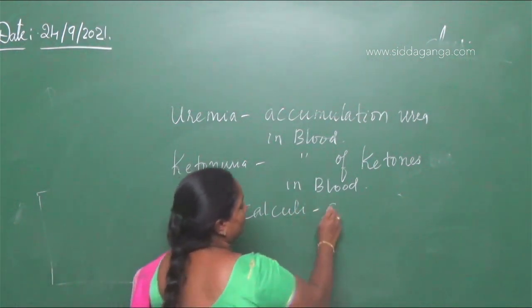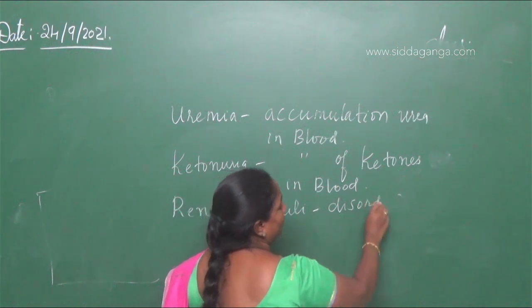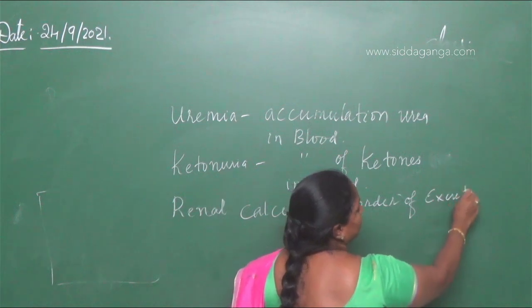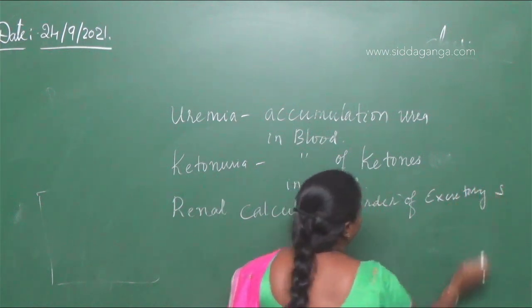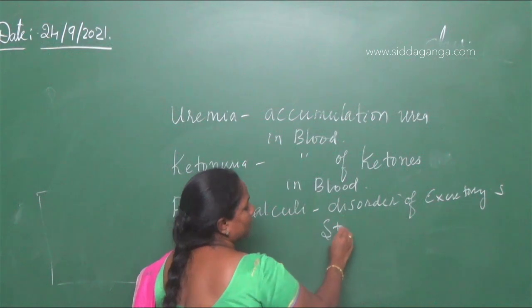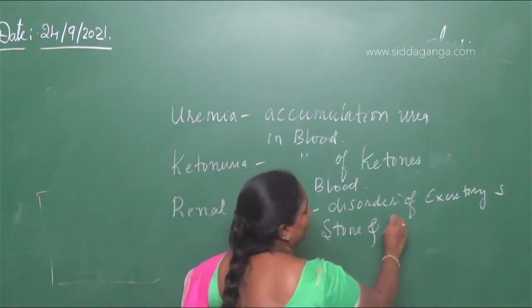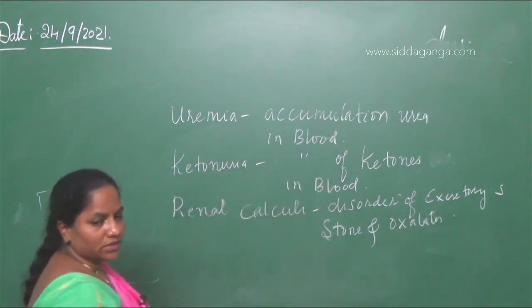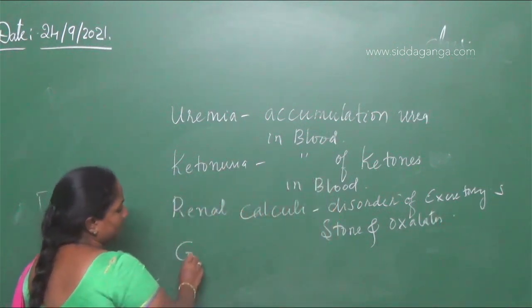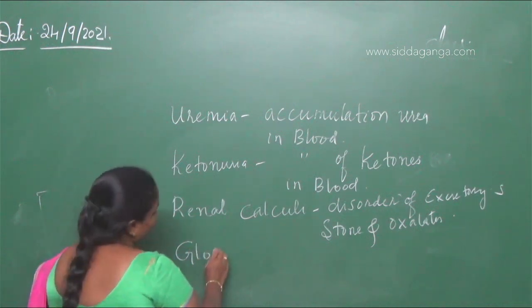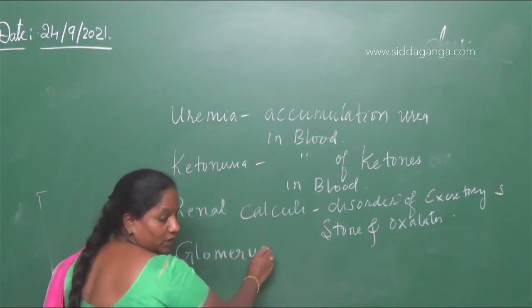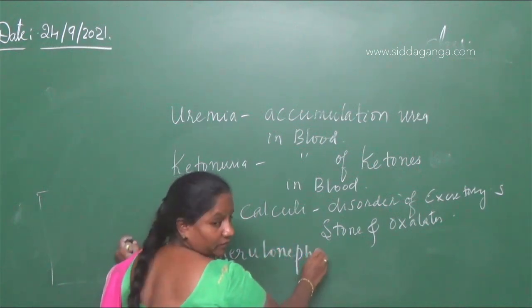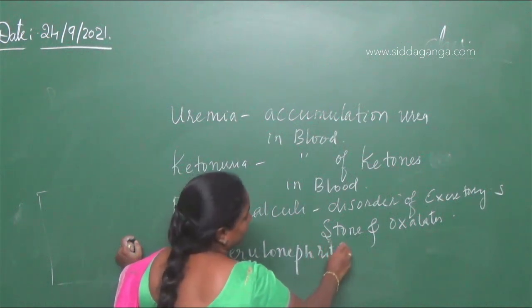It is a disorder of the excretory system where there is accumulation of stones and oxalates in the kidney. The next option they have given is glomerulonephritis.